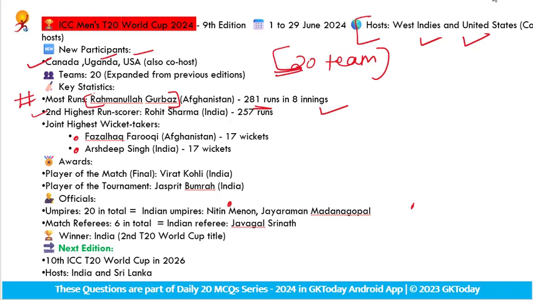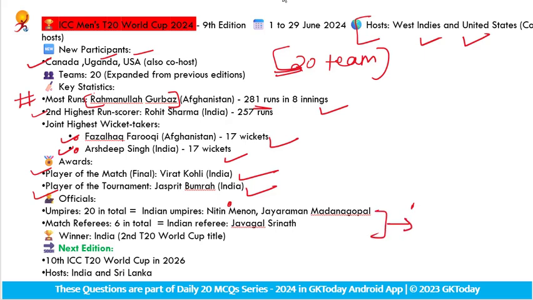In the wicket category, two players have the same record. The first is Fazalhaq Farooqi from Afghanistan, with 17 wickets. The second is Arshdeep Singh from India, also with 17 wickets. Player of the match is Virat Kohli. Player of the tournament is Jasprit Bumrah.